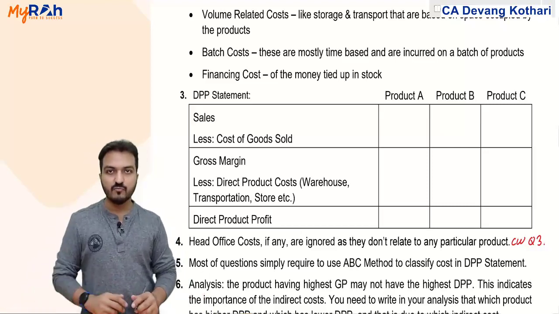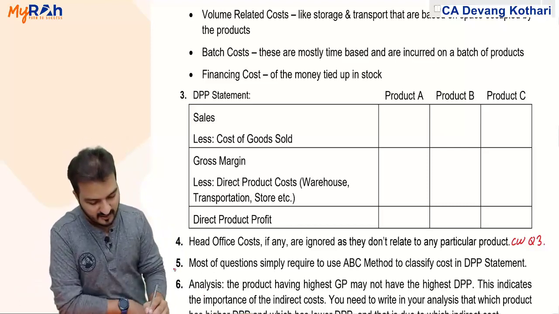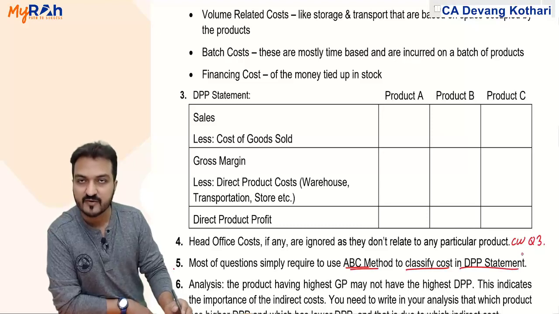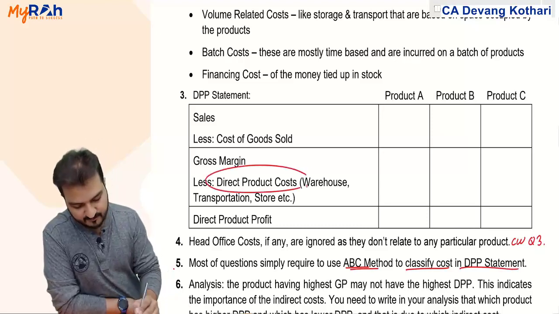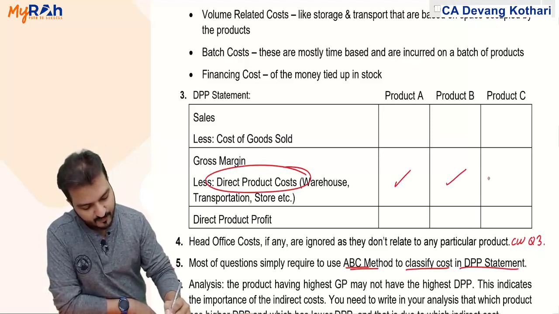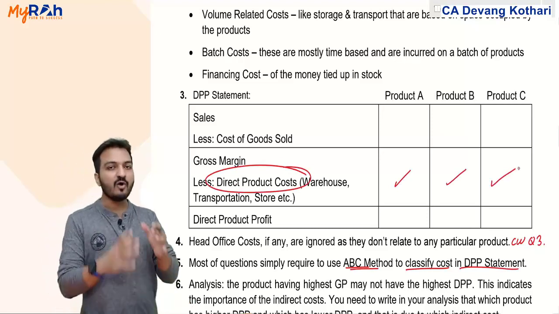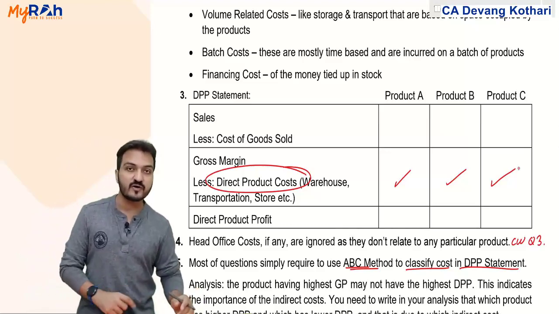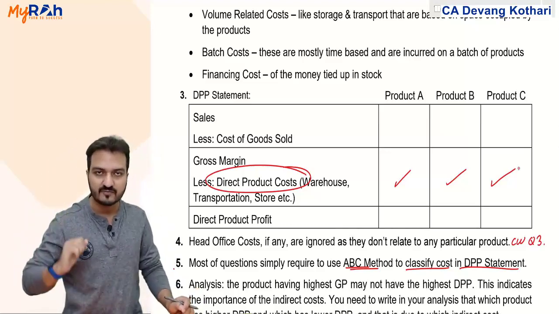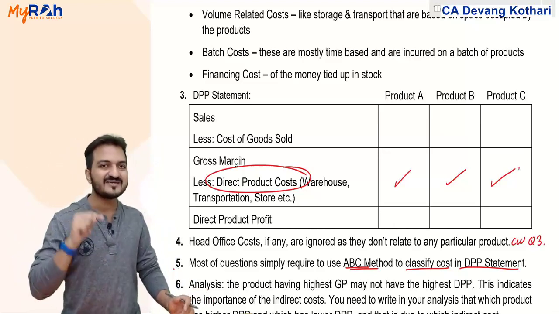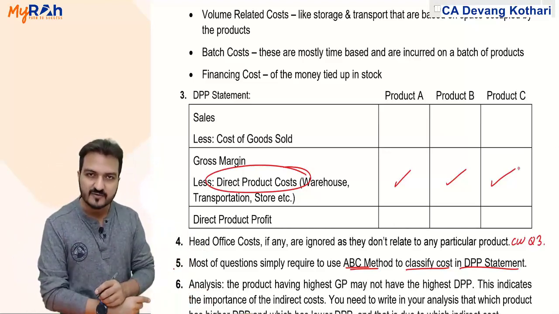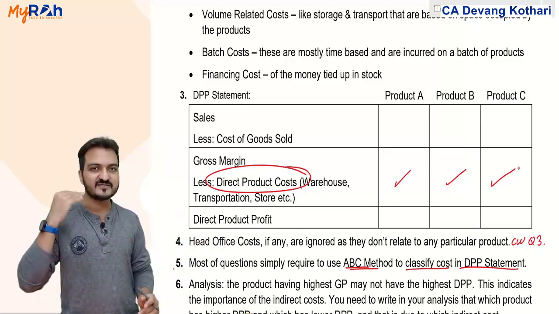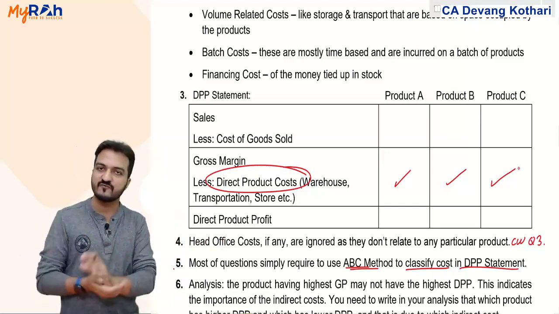Further, most of the questions simply require the activity based costing method to classify cost in the DPP statement, like to identify the direct product cost for product A, product B and product C separately. How will you distribute the overheads between A, B and C? Either you can distribute overheads by routine overheads absorption costing method, or as per the activity based costing method. Which will be better? Activity based costing. We've done that since our first or second session of CA final.